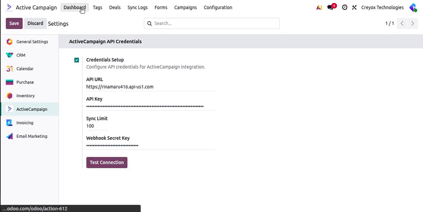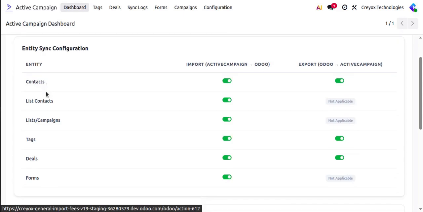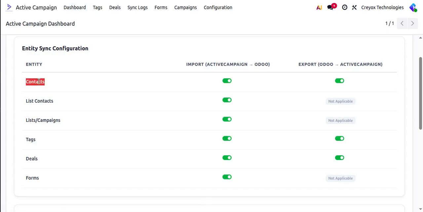Then the next thing is, in the dashboard menu, you will be able to see different entities sync configuration. We have provided different entities which you can sync from ActiveCampaign to Odoo or from Odoo to ActiveCampaign. The entities include contacts, list or campaigns, tags, deals, and forms. According to all the entities, we have the booleans.